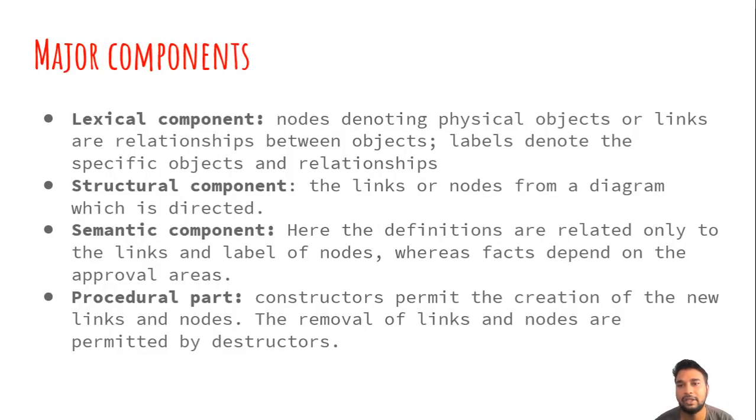So, what are its major components? Its major components are the lexical component: nodes denoting physical objects, links being relationships between objects, and labels denoting the specific objects and relationships. Structural component: the links and nodes form a directed diagram. Semantic component: here the definitions are related only to the links and labels of nodes, whereas facts depend on the approval areas. Procedural part: constructors permit the creation of new links and nodes. The removal of links and nodes is permitted by destructors.